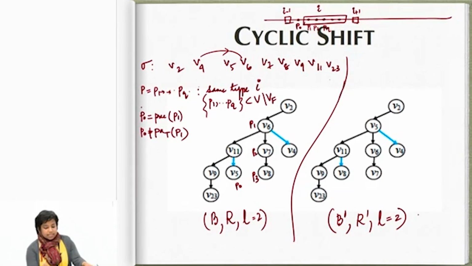See, because I said that P1 to PQ is not only a path in this graph, but P1 to PQ are consecutive vertices in the topological ordering, and they have the same type. So meaning what? That they are in between two affected vertices. In between, they are a directed acyclic graph. This path that appears here also appears in the topological order, the same ordering holds. This topological order is on the original graph, the win-loss graph, which does not have reversed edges. Therefore, this path P cannot have any reversed edges. So it is a blue-free path.